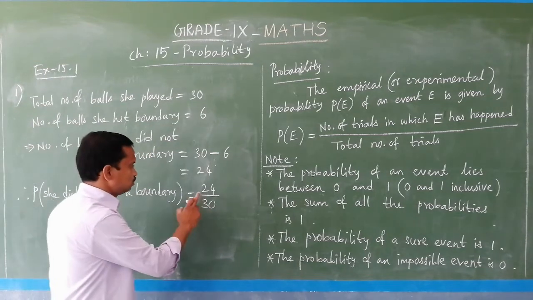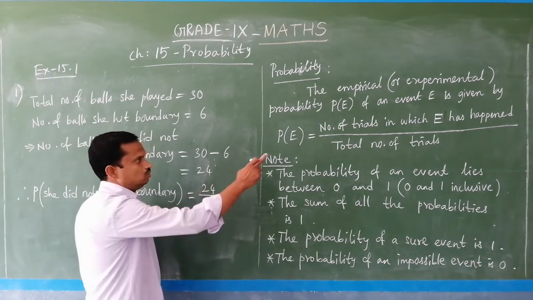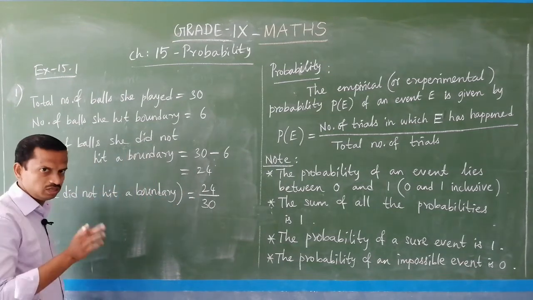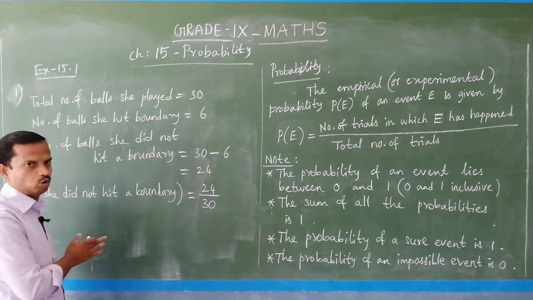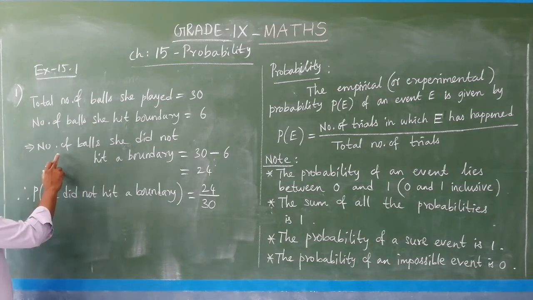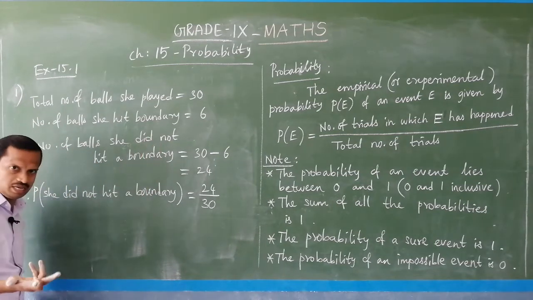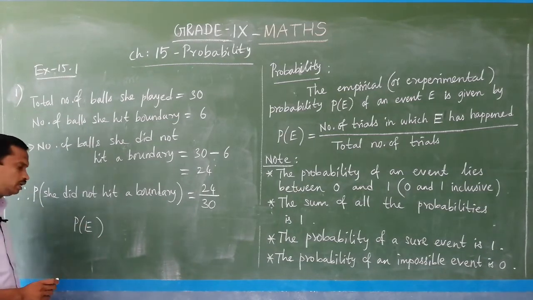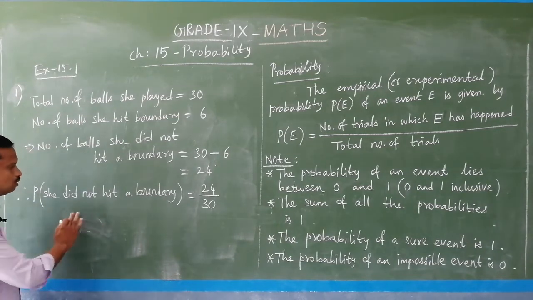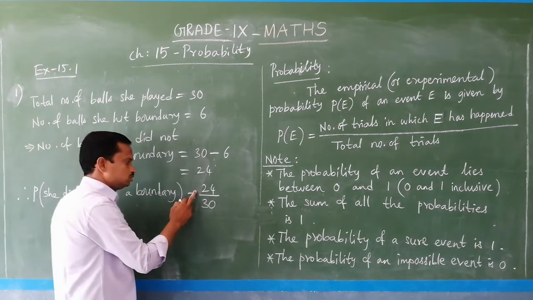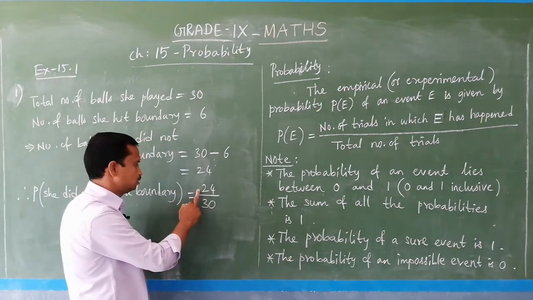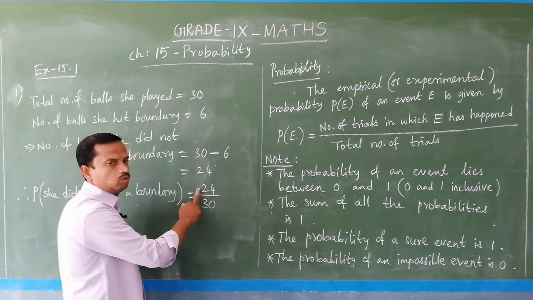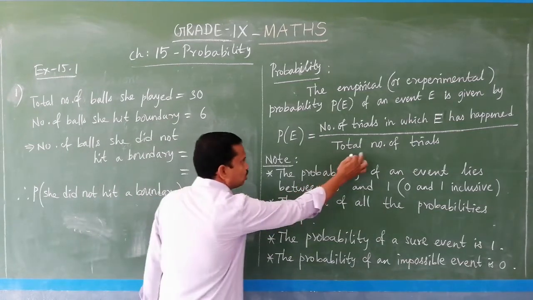You know, this is the number of trials in which the event happened. So 24 is what? Did not hit a boundary, that is the event. For that event you have to find the probability. Suppose if you assume the event name as E, then simply we can put P of E. So here 24 is the number of balls in which that woman did not hit a boundary, divided by total number of trials.